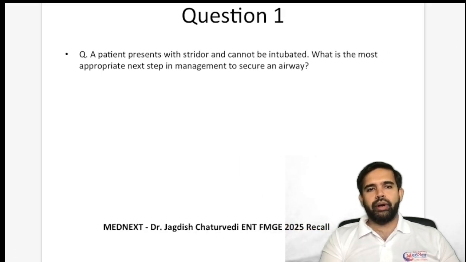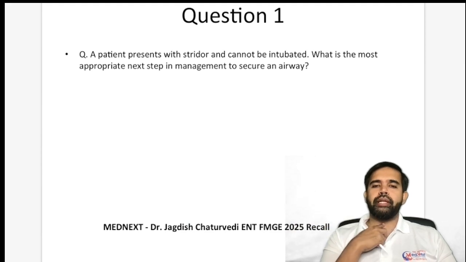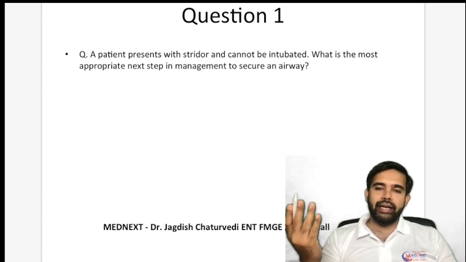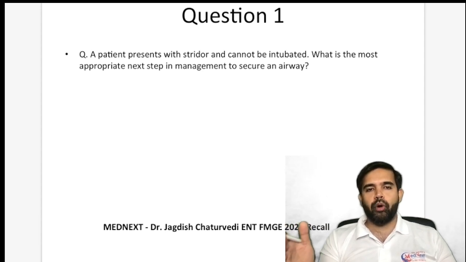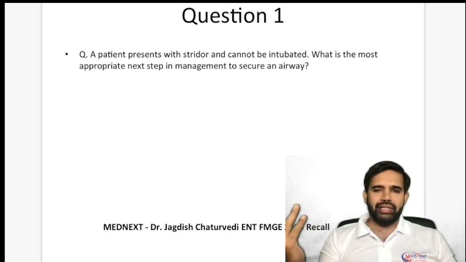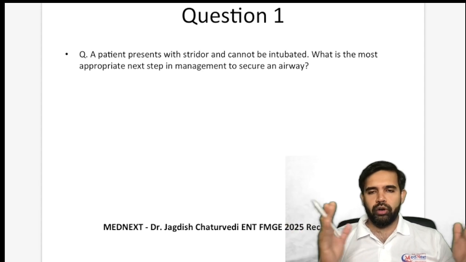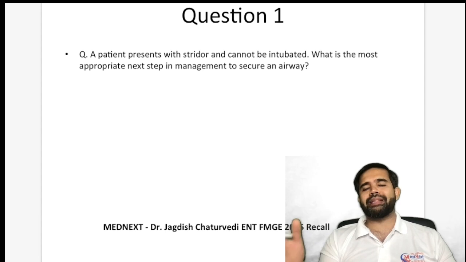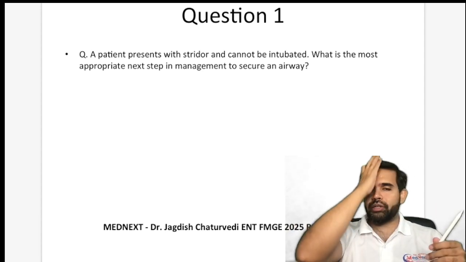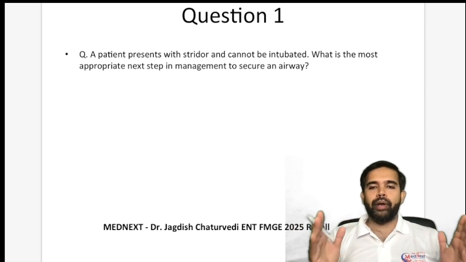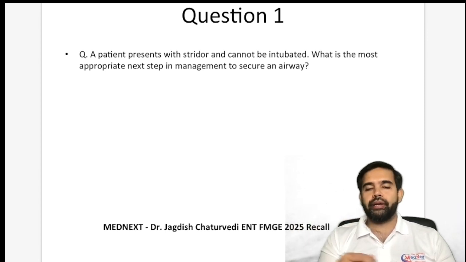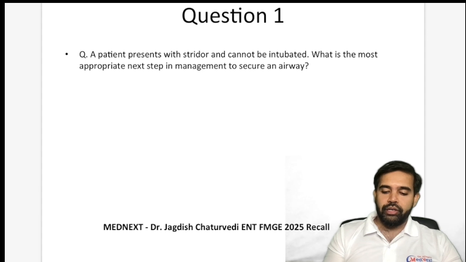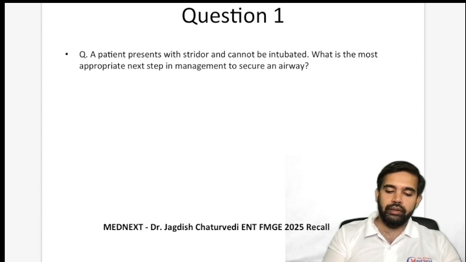This is straightforward. Patient presents with stridor, so cannot breathe. The patient is in stridor and cannot be intubated. So what is the appropriate next step? See, these questions have been just a recall, so it may not be exactly framed. I'm not even putting options because most of the time people are saying, "Sir, ये option था नहीं, ये option नहीं था," because that is not the point. The point is the topic of stridor, and if you cannot intubate, what is the next option? So if you have the option of tracheostomy, then that would be the correct option.